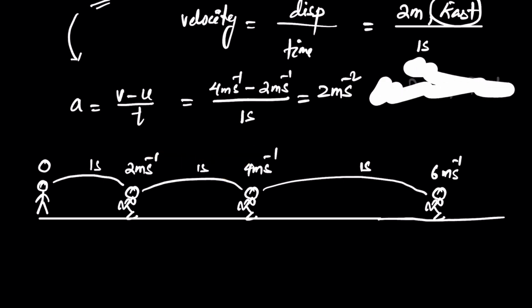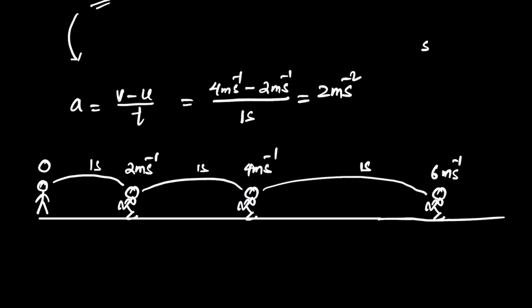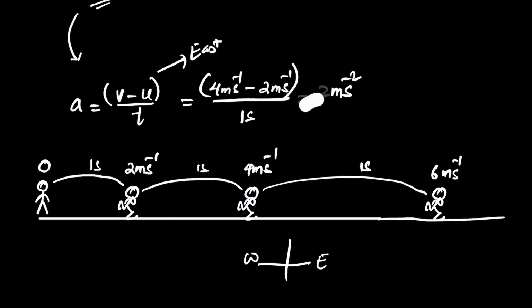Let's rub this off. 2 meters per second squared, and say this is east-west. The change in velocity's direction here is east.